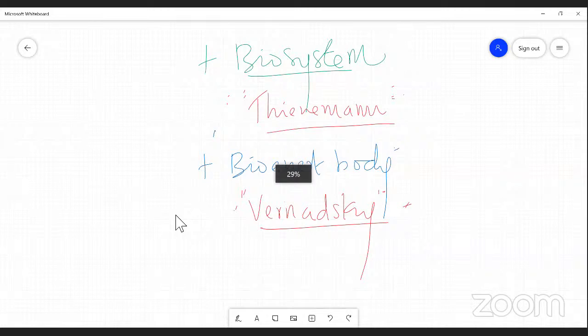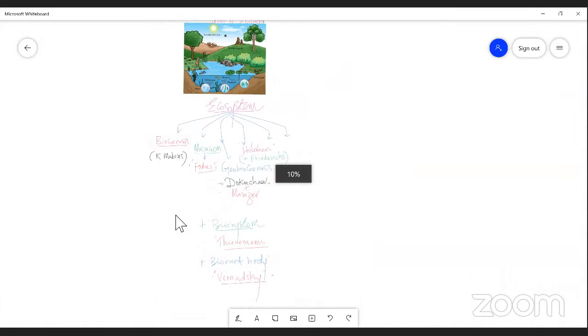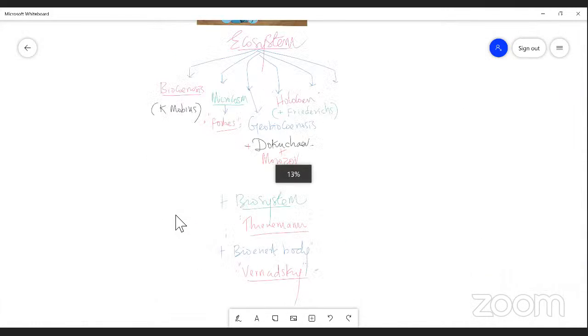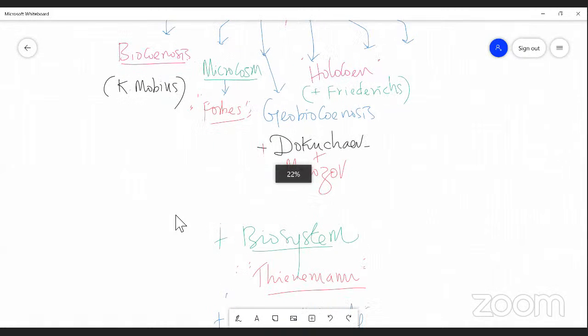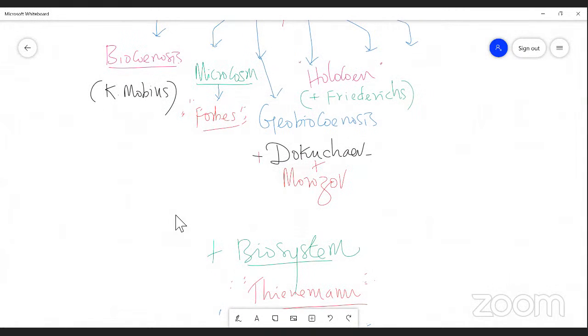I repeat it again. The first word is bioconosis. It was used by Carl Mobius, and the second word is microcosm, which was used by Forbes.